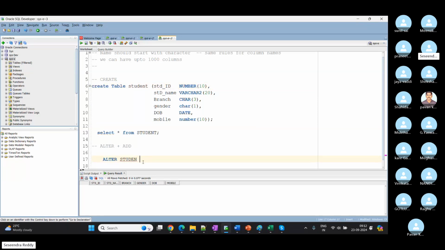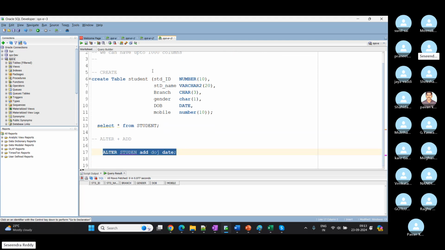If you miss a letter here, it is invalid. So we didn't create that name, we created student. If we try to alter and add date of join, with its data type, that's it. This query can add a new column to our existing table.